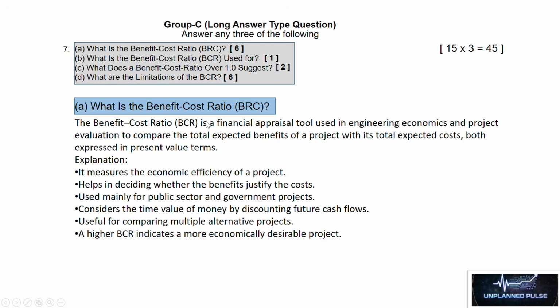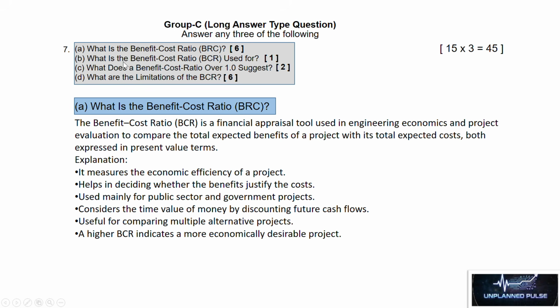The benefit cost ratio is a financial appraisal tool used in engineering economics and project evaluation to compare the total expected benefits of a project with its total expected costs, both expressed in present value terms. Explanation. It measures the economic efficiency of a project, helps in deciding whether the benefits justify the costs, is used mainly for public sector and government projects, considers the time value of money by discounting future cash flows, and is useful for comparing multiple alternative projects. A higher BCR indicates a more economically desirable project.